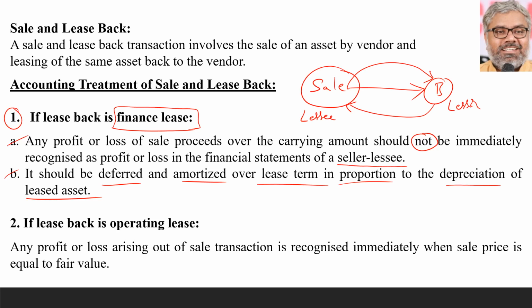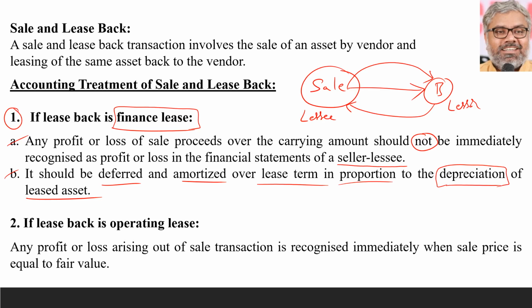Even if it is there, accounting wise again the lessee seller has to record it in the books of accounts now as an asset. The point is not about that. Accounting will happen as a lessee, that too a finance lease lessee. But when the sale happened, profit or loss is there. What should happen to that profit or loss? None of them should be recognized immediately. It is not something to be recognized immediately. It has to be recognized over a period of time in the proportion of depreciation of the leased asset.